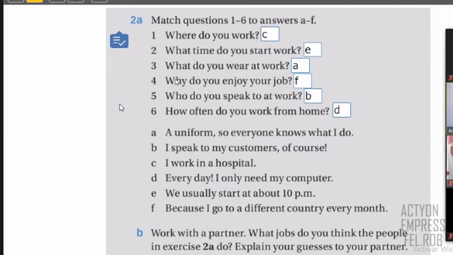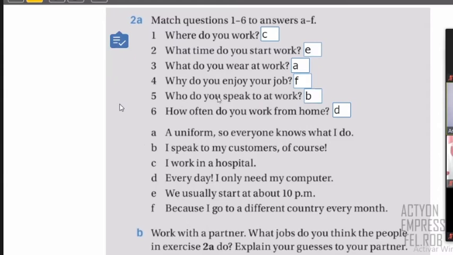And then number four, why do you enjoy your job? So why is always to ask for a reason. So in this case, the reason is here: because I go to different countries. Usually when the question is with why, the answer is with because. Not always, but usually you say because, so you explain the reason.